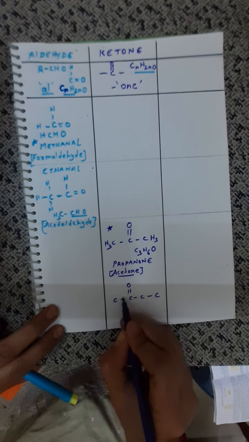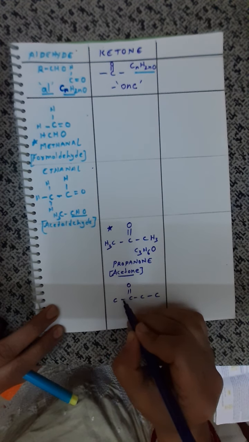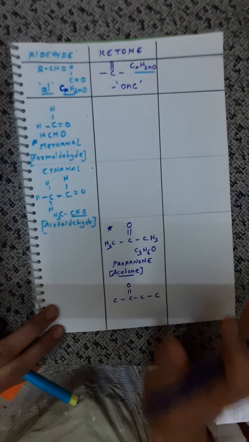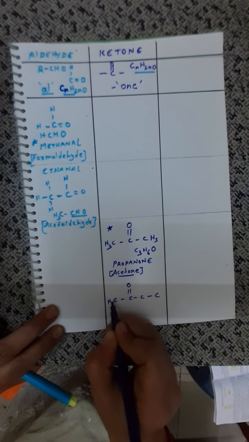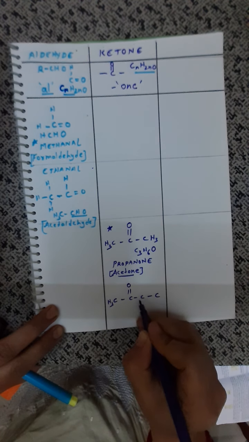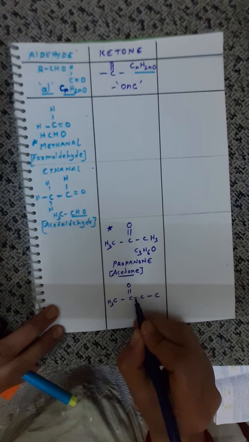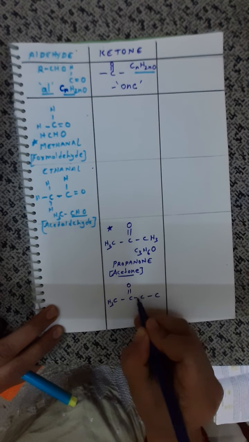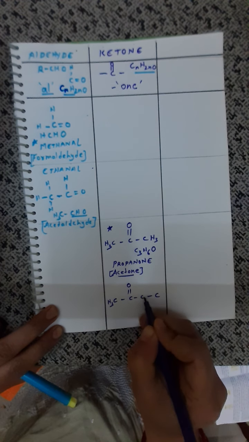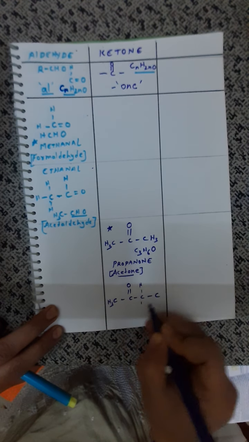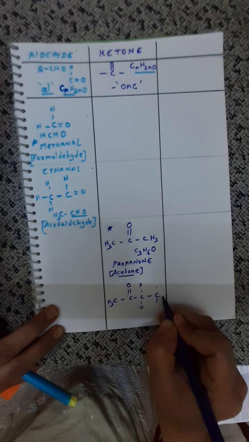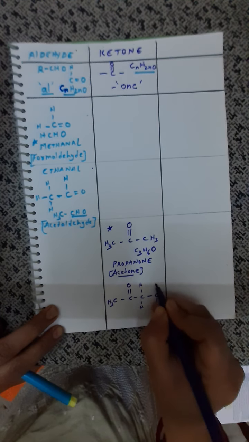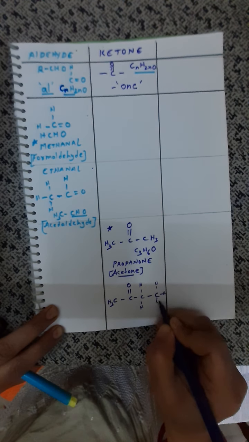Okay. Now satisfy the hydrogens. So 1, 2, 3, 4. So this middle carbon is satisfied. Go with this first carbon. How many more? Yes, 3 more hydrogens. Come to this one. So this carbon, third carbon, 1, 2. Already 2 are there. So how many more hydrogens, children? 2 more. So let me put like this, H2. Okay. Then coming to this last carbon, fourth carbon. Yes, 3. So 1, 2, 3.